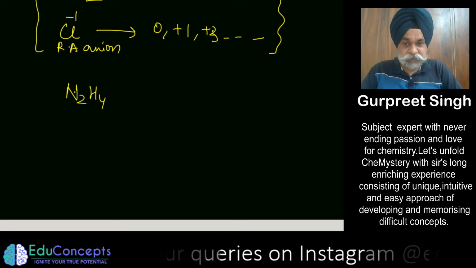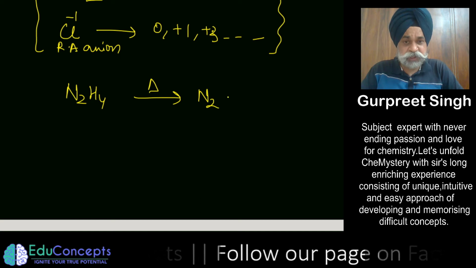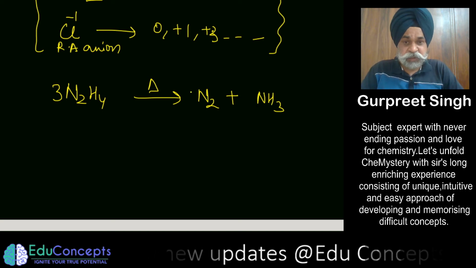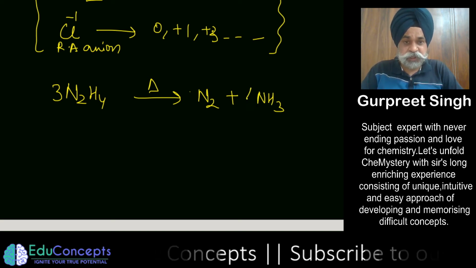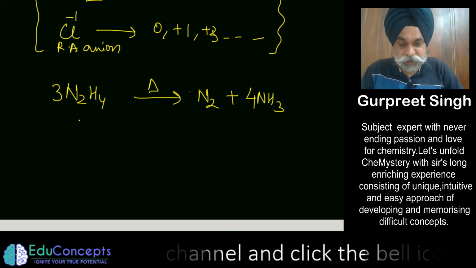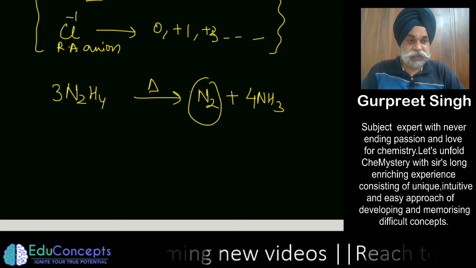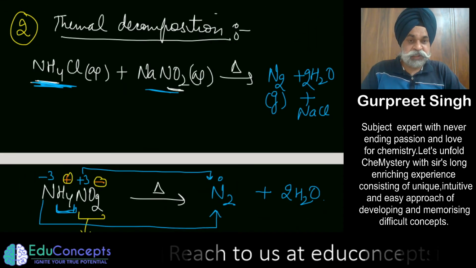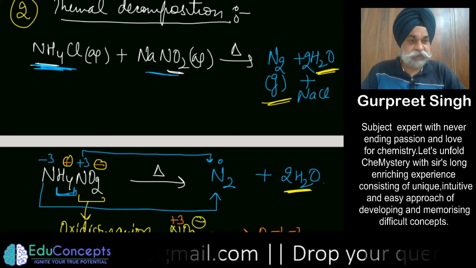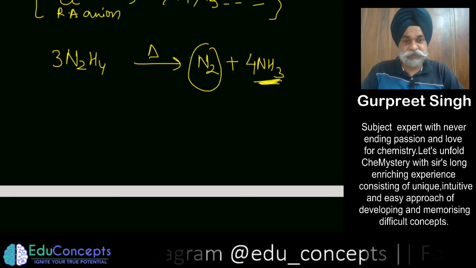I'm going to take up this topic in great detail. This hydrazine, if heated, also produces nitrogen and ammonia. So to balance this out, we can place a 3 here. So this would be 4. So now it is 4 times 3 is 12. Okay, it is balanced. So hydrazine decomposition could also produce your nitrogen gas. The problem with all these methods which we have just discussed is that along with nitrogen you are going to get water vapors along with it. So here you would get the vapors of ammonia also.